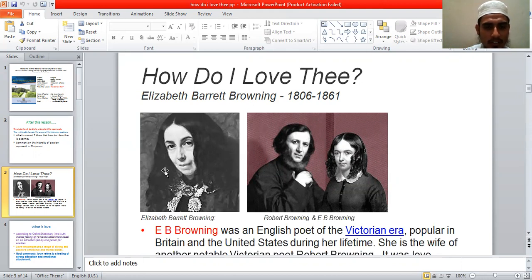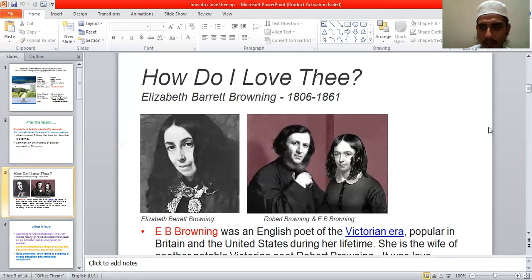Here is a picture of Elizabeth Barrett Browning, and here is the picture of Elizabeth Barrett Browning and her husband Robert Browning. Robert Browning is also a famous and very influential Victorian poet, and they are a couple.